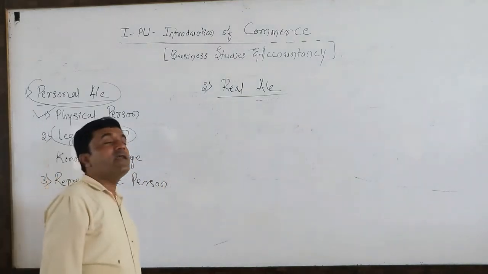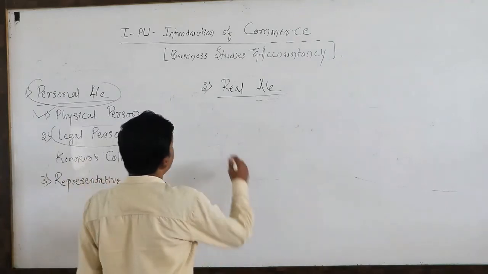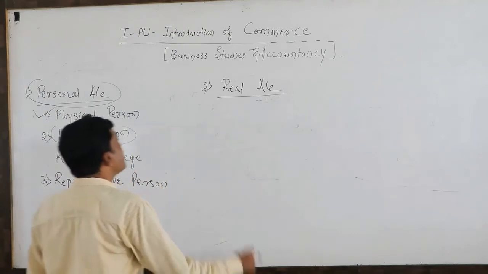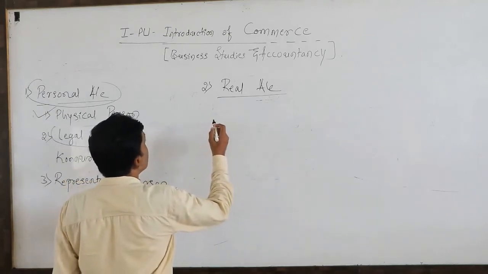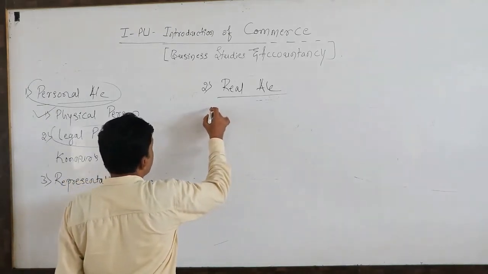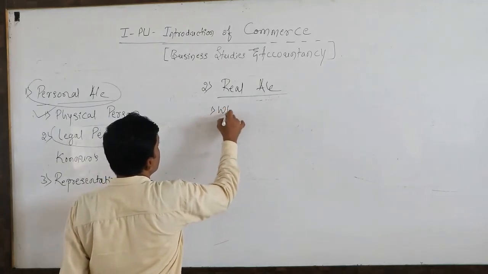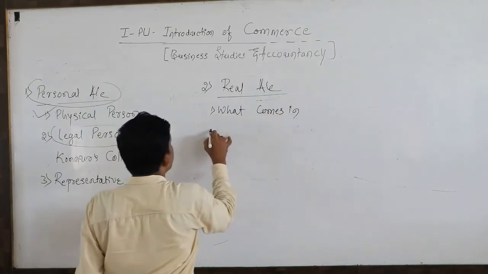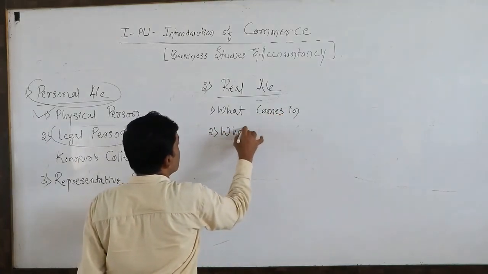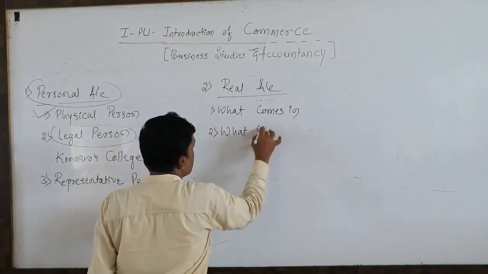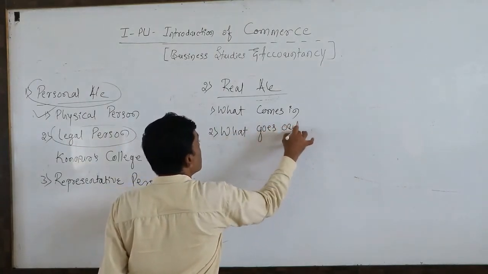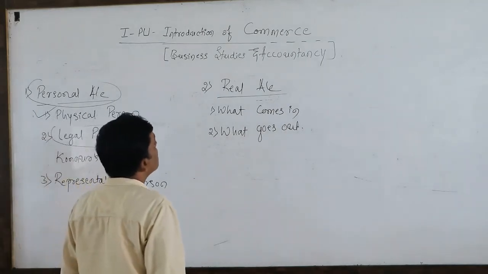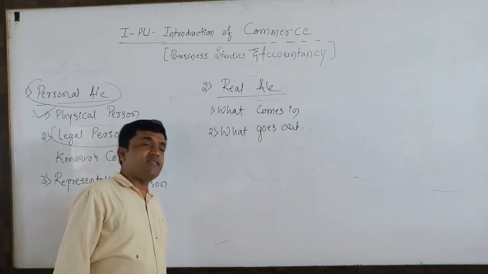Things means real things. What is the activity of things? Activities of things are: one, what comes in. Second one, what goes out. What goes out. The activity of real things.